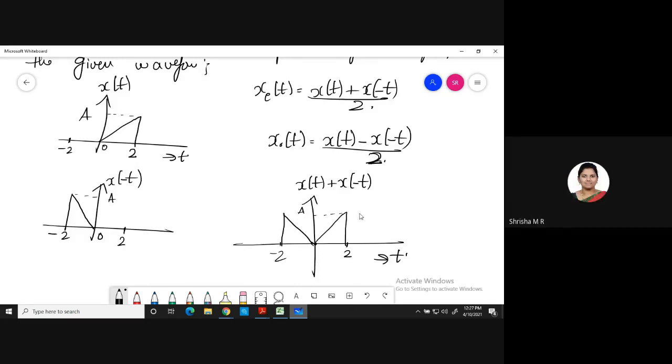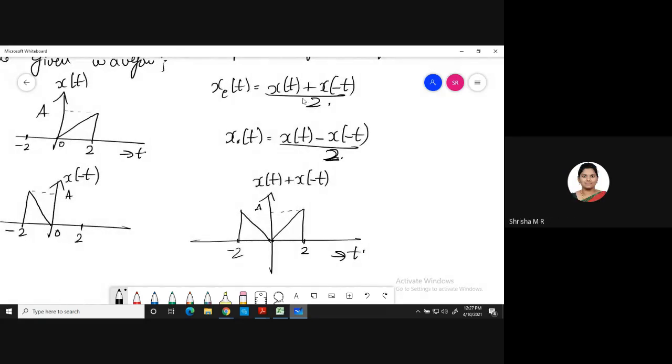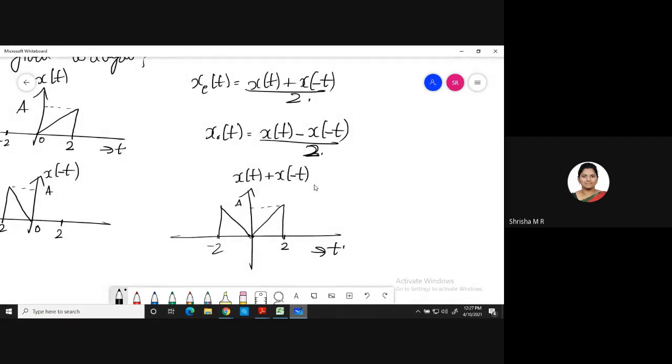Yes, ma'am. Now we have to get the even component. Our work is not done. We have one more step here. We have x of t, that is xe of t, which is nothing but x of t plus x of minus t by 2. Now amplitude is a here, so we have by 2. So amplitude will be a by 2. That's all. Your signal will exist from 0 to 2 and 0 to -2 with amplitude reduced to a by 2. Got it?